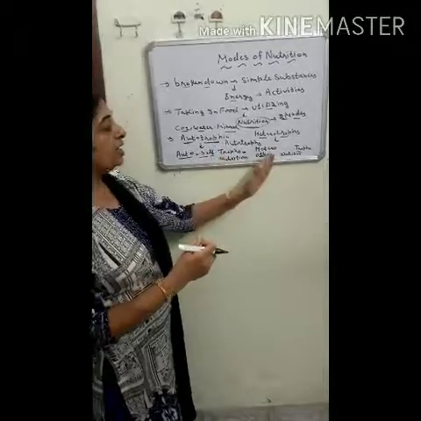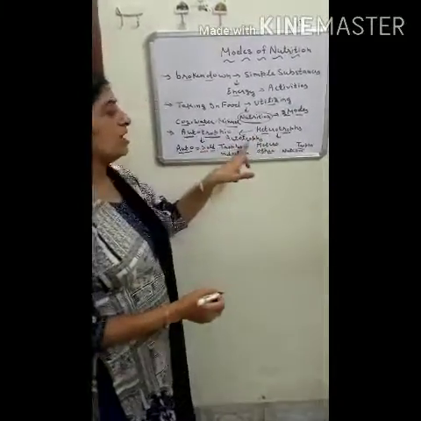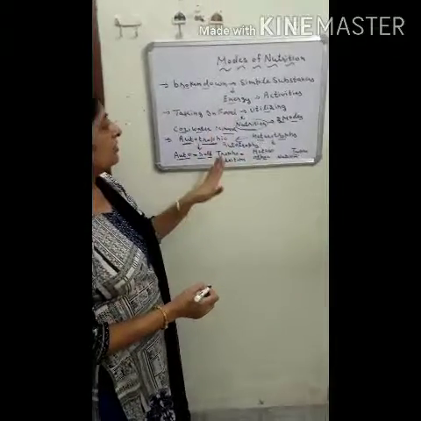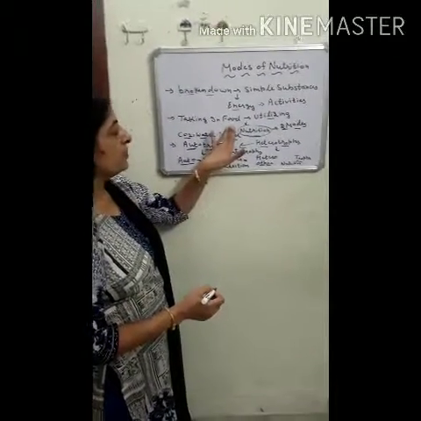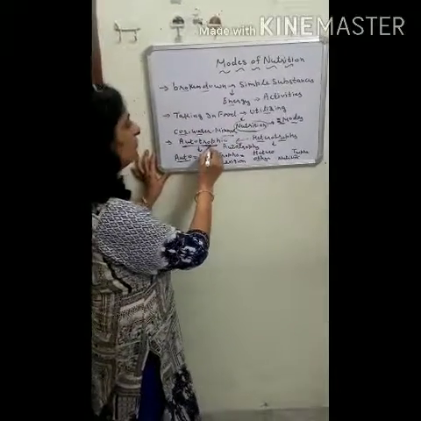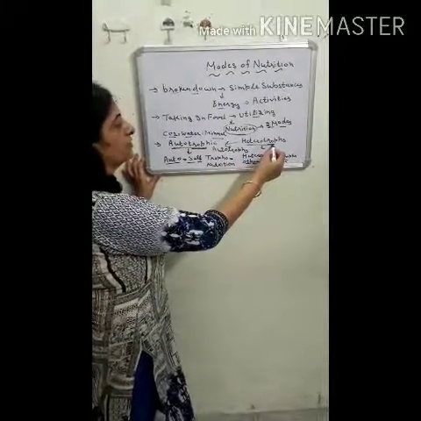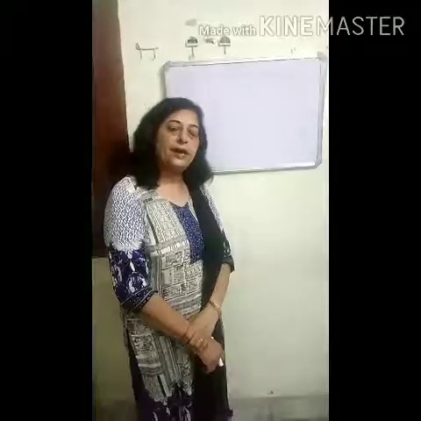So directly or indirectly heterotrophs depend on the autotrophs. So on the basis of the preparation of food, there are two modes of nutrition: autotrophic mode of nutrition and heterotrophic mode of nutrition.